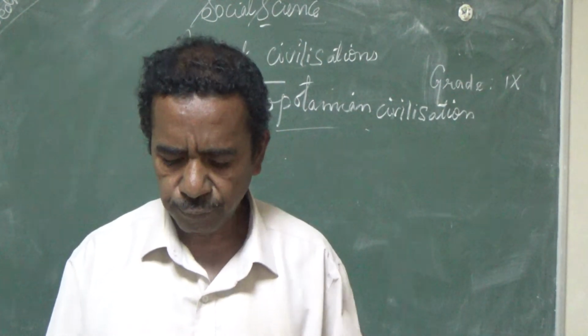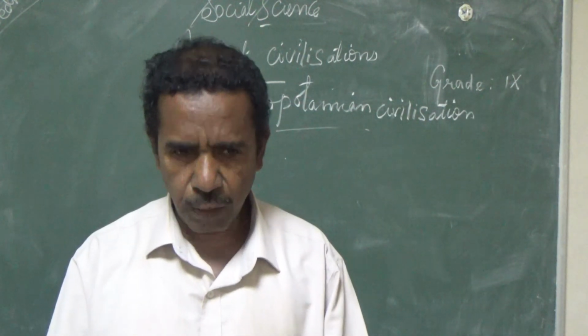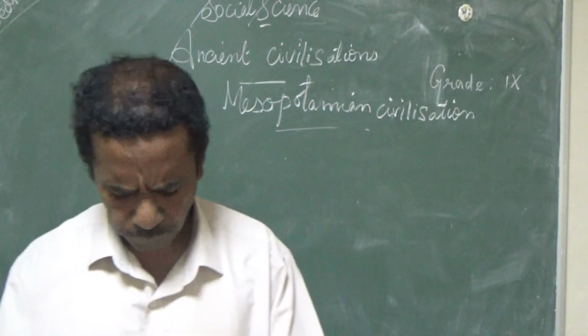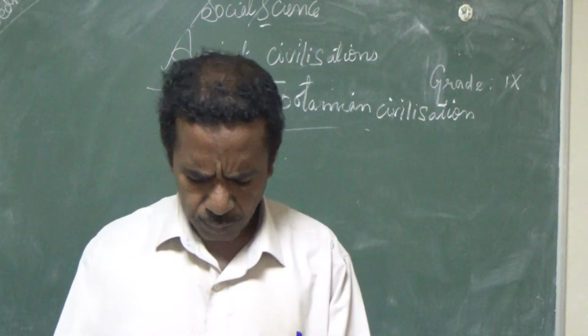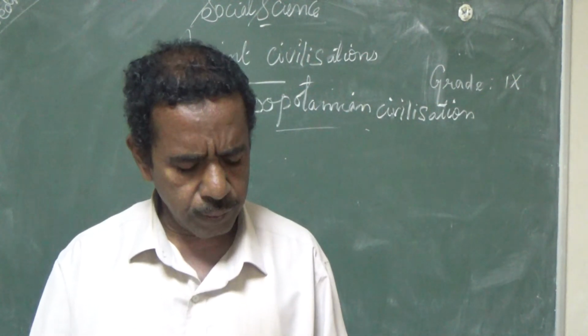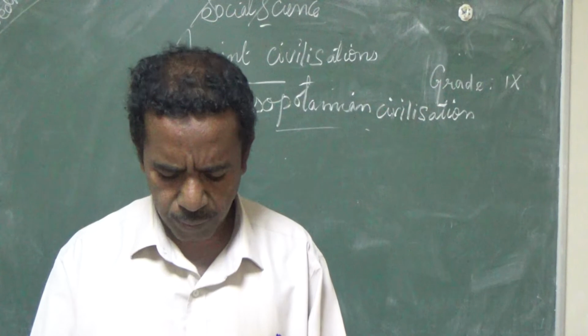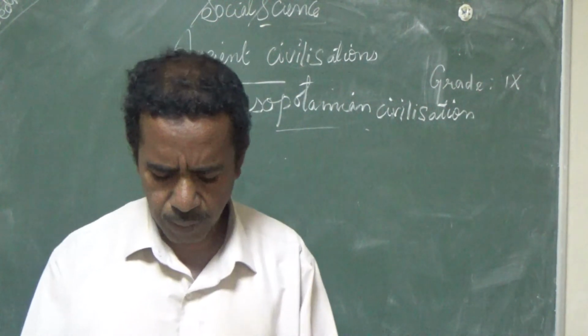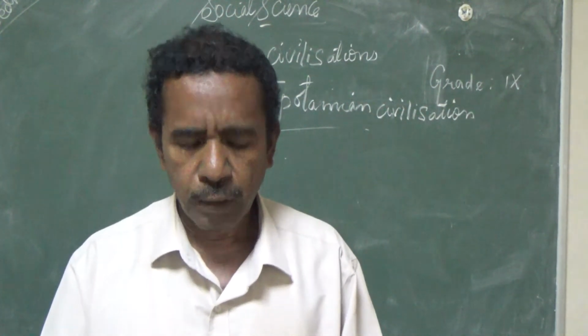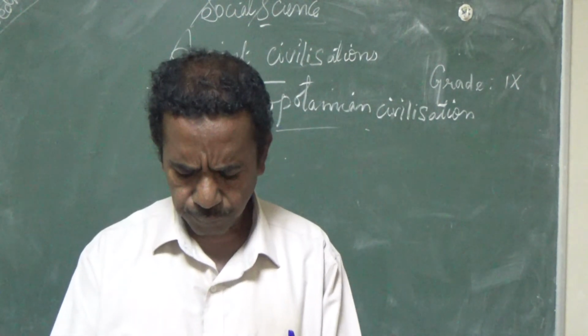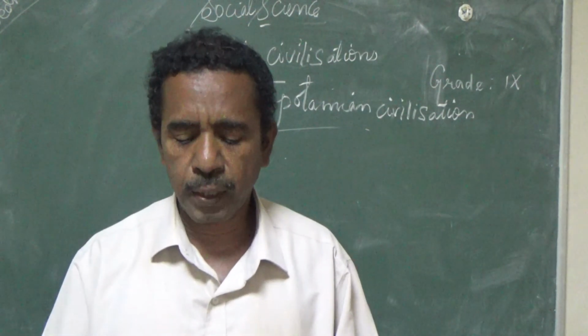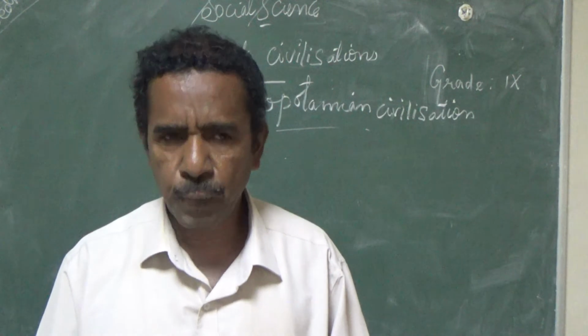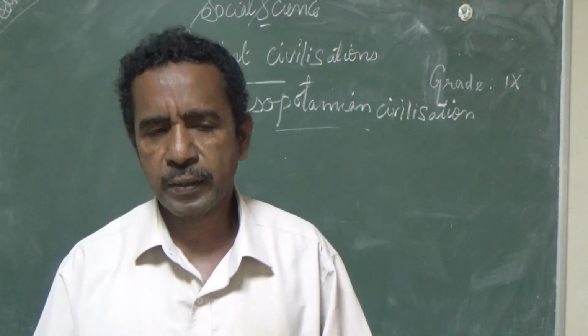First, we have seen about the Sumerians. The Sumerian civilization had many city-states. The city-states were surrounded by cultivable lands, agricultural land.